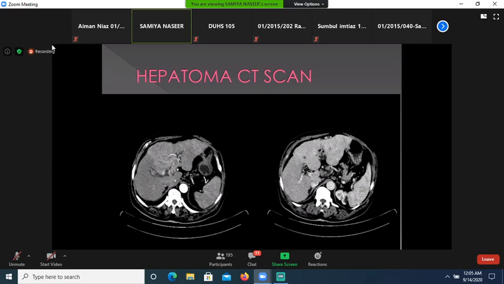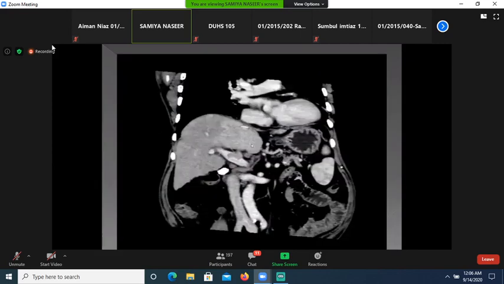One thing more I would like to add, thrombus is seen in the portal vein. This is portal vein, and a hypodense thrombus is seen in the portal vein. So this is tumoral thrombus. Same patient, this is contrast enhanced CT scan abdomen, coronal section demonstrating the hepatoma and the thrombus in the portal vein.